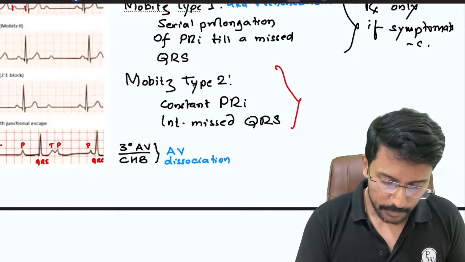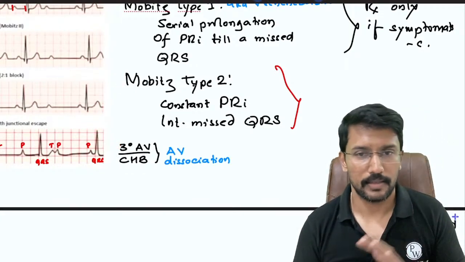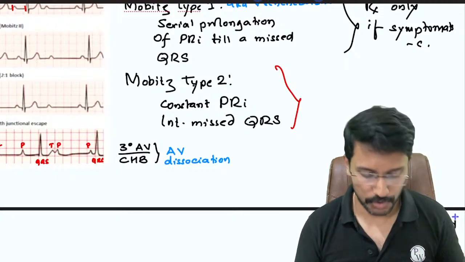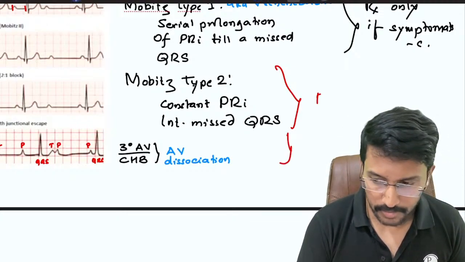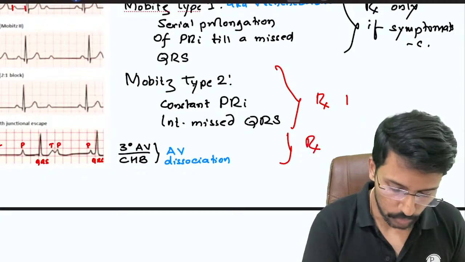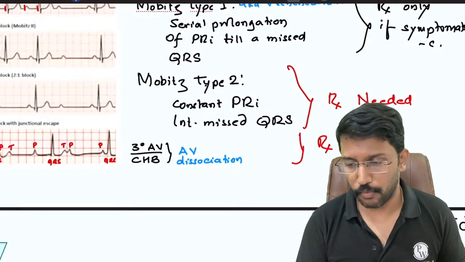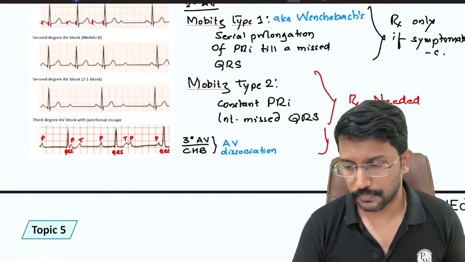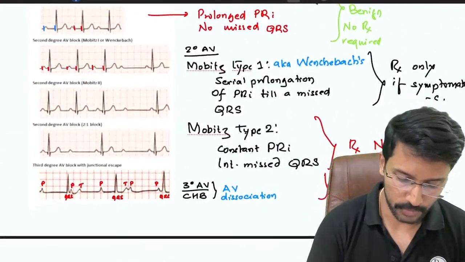Now this Mobitz type 2 generally progresses to third degree AV block quickly. That is why Mobitz type 2 and AV dissociation or the third degree AV block, right? Both need to be treated. Treatment needed for both. Okay. Then if we are treating for the AV blocks, what is the drug of choice? What is the drug of choice if the treatment is needed for AV block?